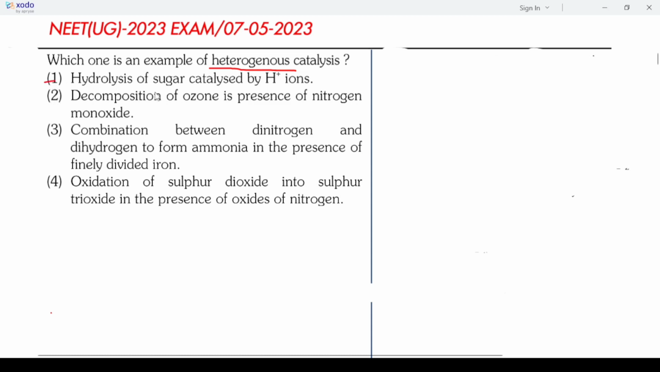The first option is hydrolysis of sugar catalyzed by H+ ion. Then decomposition of ozone in presence of nitrogen monoxide. The third option is combination between dinitrogen and dihydrogen to form ammonia in presence of finely divided iron. And the fourth option is oxidation of sulfur dioxide into sulfur trioxide in presence of oxides of nitrogen. So this is the question asked in the NEET 2023 exam. Now we try to find the answer from the NCERT book.